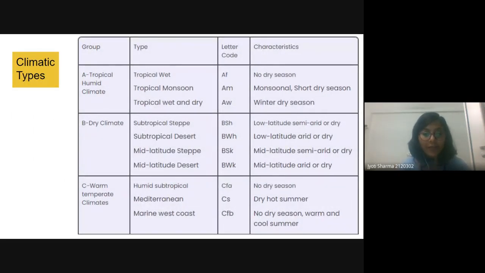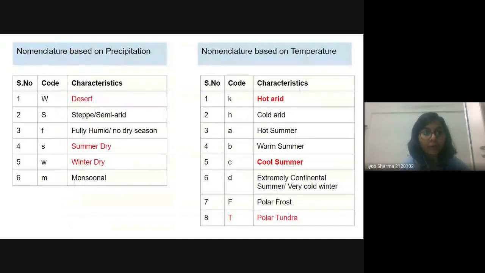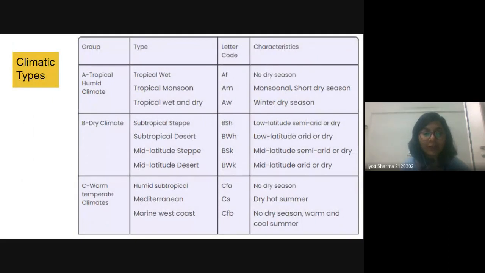Okay, so based on the climatic group, we then have the subtype based on the precipitation, and the subtype based on the temperature. So we can classify the climatic types further. In the A group, we have 3 types: AF, AM, AW. AF means no dry season, AM means monsoonal short dry season, AW means winter dry season.